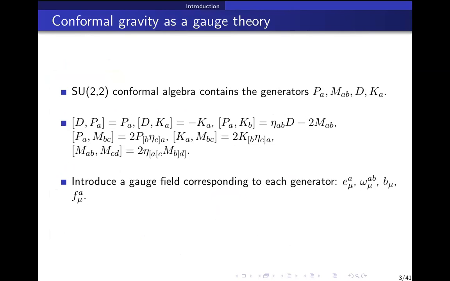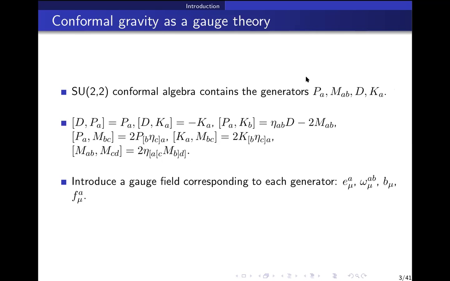To those people who attended ST4, this might be familiar, and this would be a quick review. So we know that in 4 dimensions, the conformal algebra is SO(4,2), which is the same as SU(2,2), and that the algebra consists of these generators: P_a for translations, M_ab for Lorentz transformations, D for dilatations, and K_a for special conformal transformations. Okay, so these are the generators of the conformal algebra.